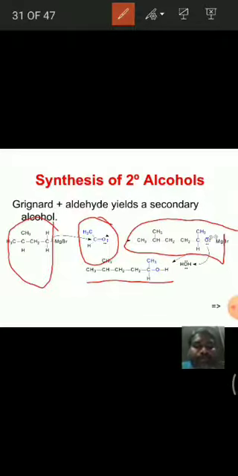That means when Grignard reagents react with acetaldehyde, followed by hydrolysis, we get secondary alcohols.